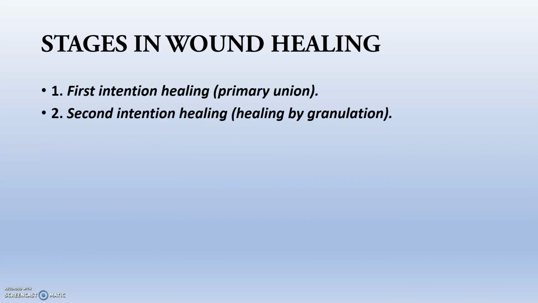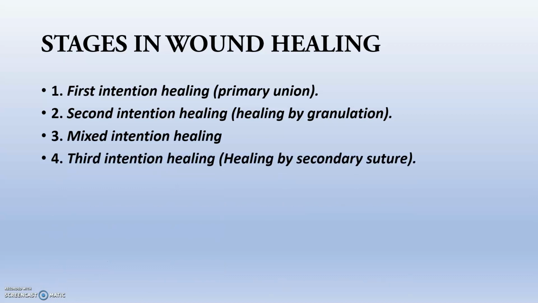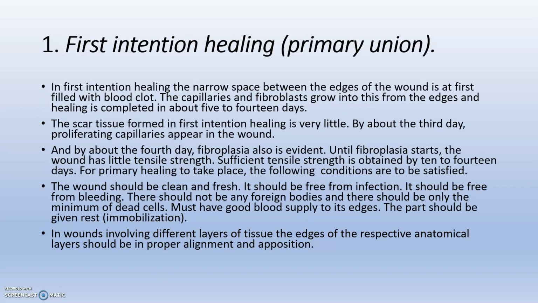So stages in wound healing, that is actually the first intention healing, second intention healing, third is mixed intention healing, fourth is third intention healing, and the final one is the healing under a scab. So the first intention healing, that is the primary union. In first intention healing, the narrow space between the edges of the wound is at first filled with blood, that is mainly hemostasis. And the scar tissue formed in the first intention healing is very little.